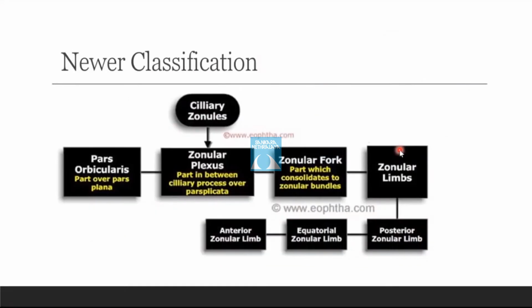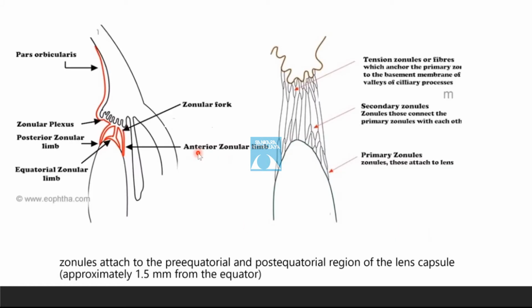There is a newer classification of ciliary zonules which consists of pars orbicularis, which converts into zonular plexuses, which convert into the zonular fork, which has the anterior, equatorial, and posterior zonular limbs. So in this figure, we can see this is the pars orbicularis. It's the part of the zonule which lies over the pars plana. Then this is the zonular plexus. This is the part of the zonules that lies between the ciliary processes. Then it forms the zonular fork, and finally the posterior, the equatorial, and the anterior zonular limbs.